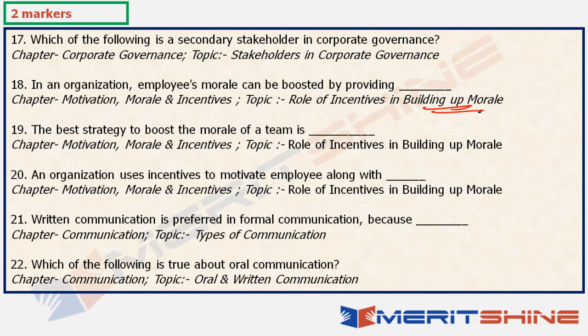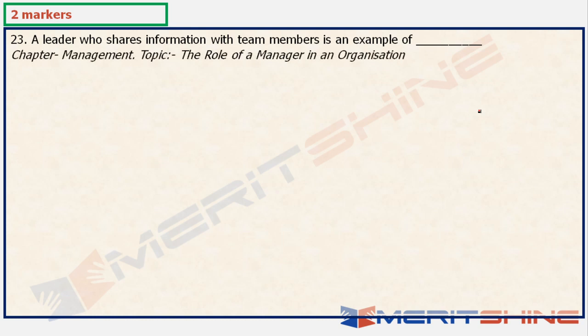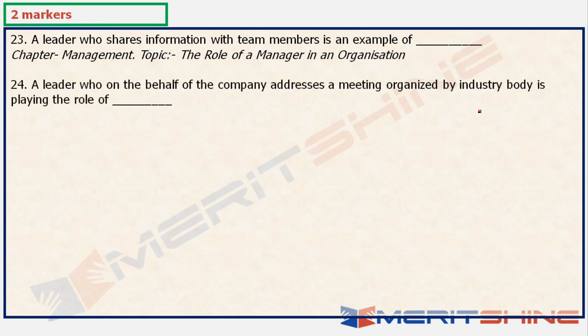Again, communication questions, 2 communication questions, 21, 22. All of these are 2 markers. Next question, question number 23. A leader who shares information with team members is an example of what? Again, a question based on the role of a manager in an organization.